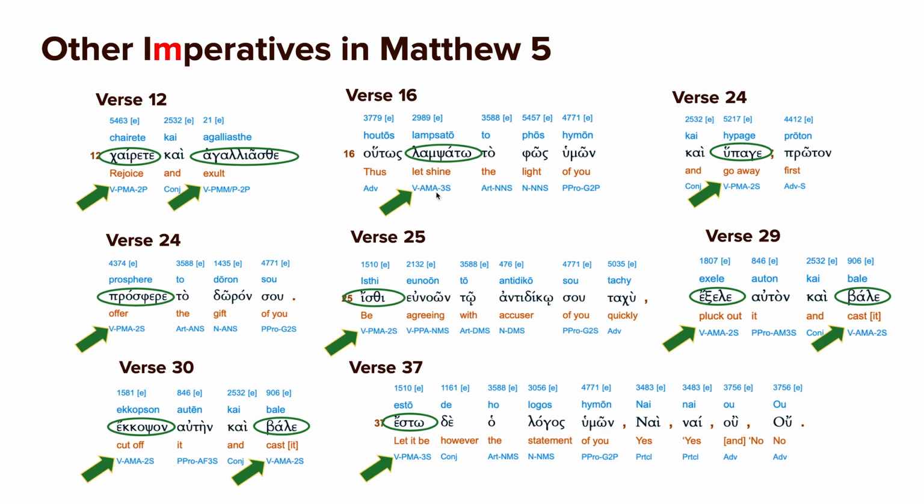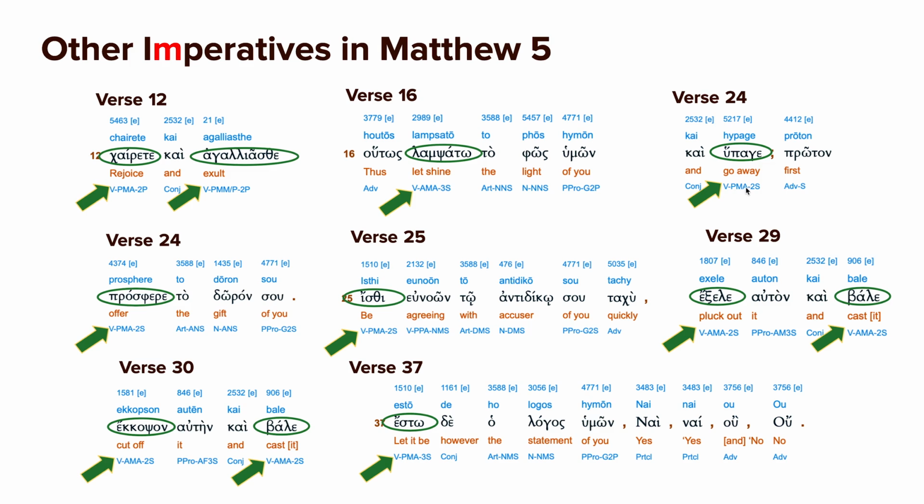And this is an example of a third person singular. It's actually Jesus telling your light to shine, the light that is within you. So he's talking to the light, basically. Well, he's talking to you, but he's referencing the light. Let the light shine. So in English, it's kind of translated let shine, but it's not really. That sounds like almost like you're permitting it to shine, let it shine. But in Greek, it's very clear that he's saying, shine, light. He's talking to the light. So that's the third person singular.